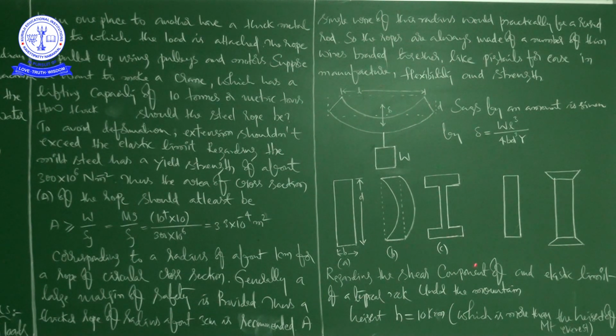So mostly we are seeing pillars like this only, right? Just now, while explaining this information, I told you I will show you some pictures. So these are the pictures. It is the shape of the pillar, right? This is the shape of the pillar which reduces the weight of the beam without sacrificing the strength and hence reduces the cost also.